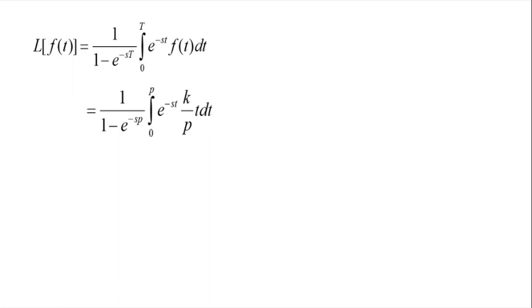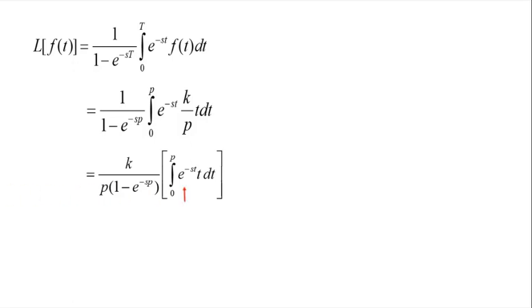So here in place of T we substitute p, and in place of f of t we substitute the function k by p into t. So we get 1 divided by 1 minus e power minus sp, integral 0 to p, e power minus st, k by p into t dt. So further we write it as k divided by p into 1 minus e power minus sp, into integral 0 to p e power minus st t dt.